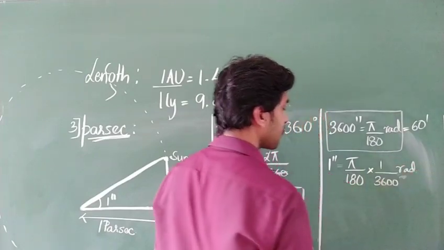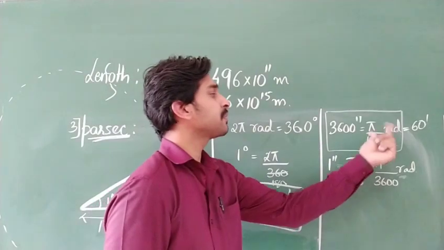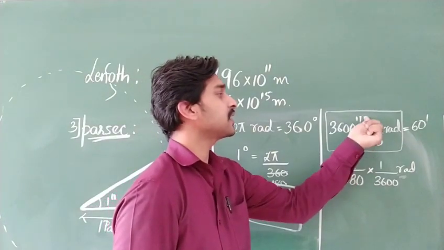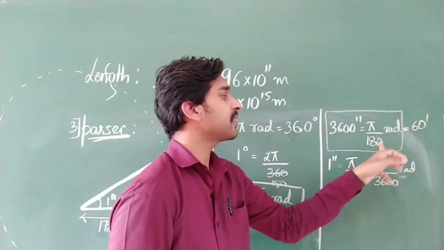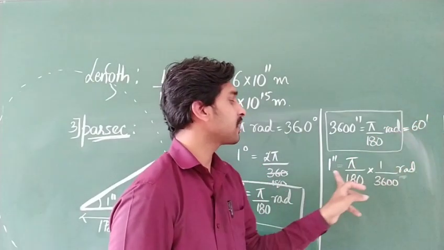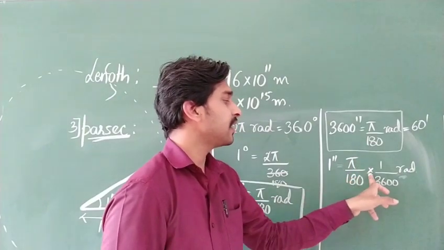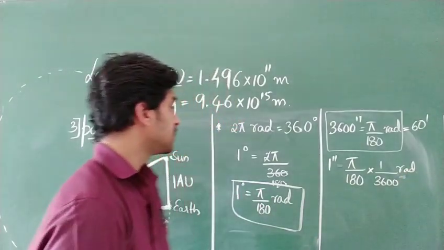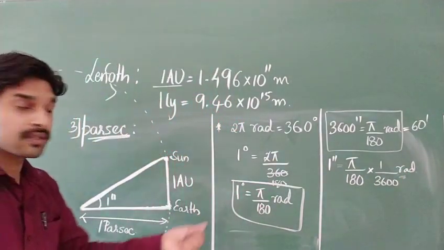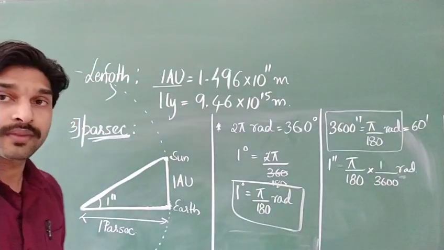You should remember this conversion: 3600 seconds, which is equivalent to 60 minutes, is equal to pi divided by 180 radians. From this you get 1 second is equal to pi by 180 into 1 by 3600 radians. Clear? Shall we go to the next step? Shall I erase the board here? This part I will be erasing, this part I will keep.